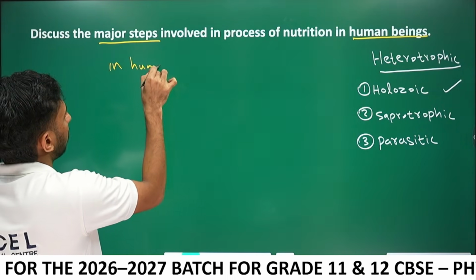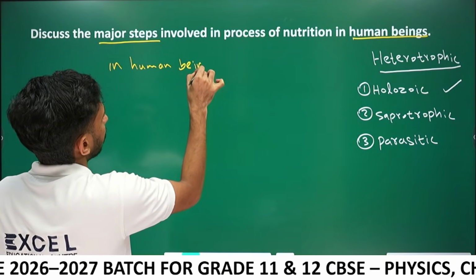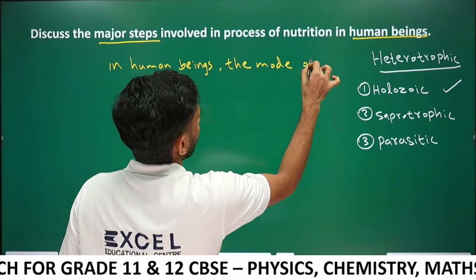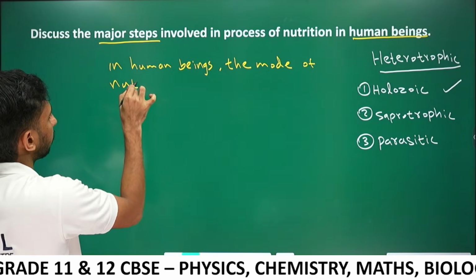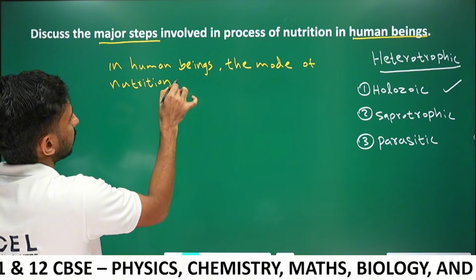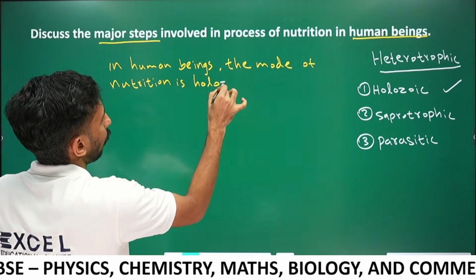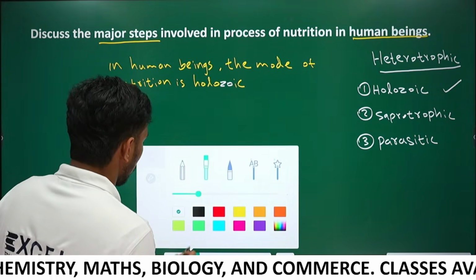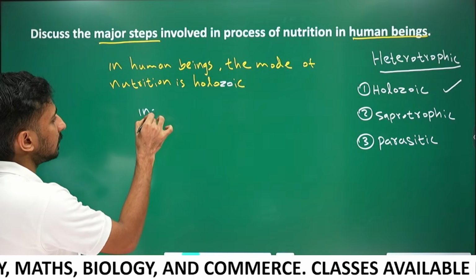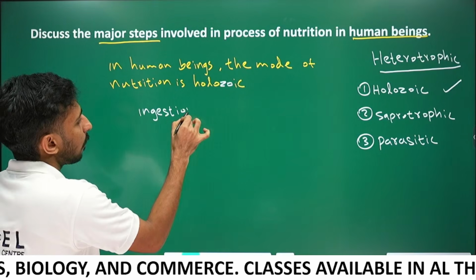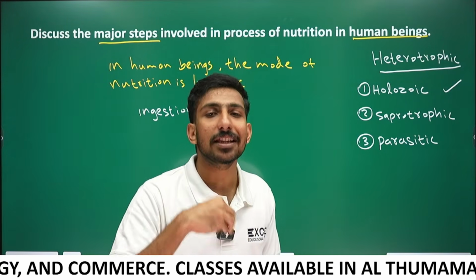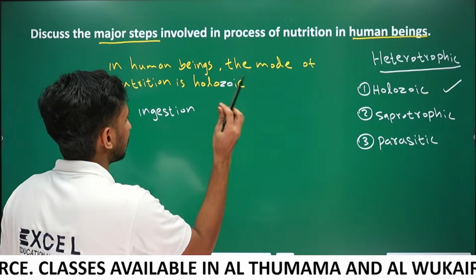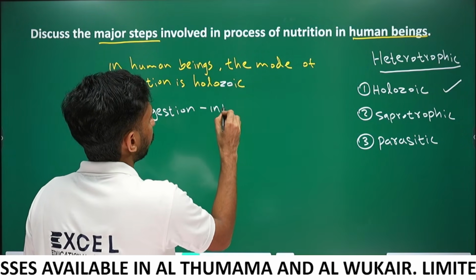In human beings, the mode of nutrition is holozoic, and the steps of holozoic nutrition are: first, ingestion. What does ingestion mean? Eating the food, intake of food through the mouth. Ingestion means intake of food.